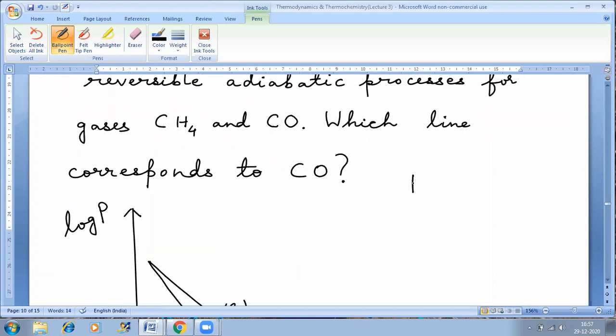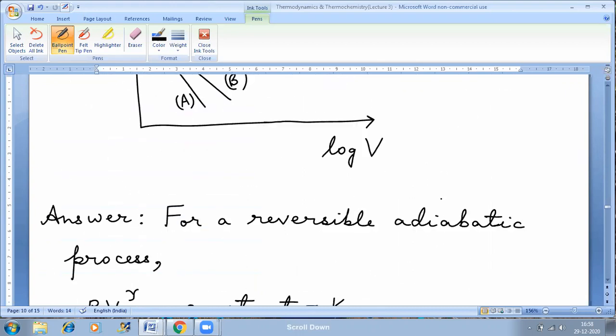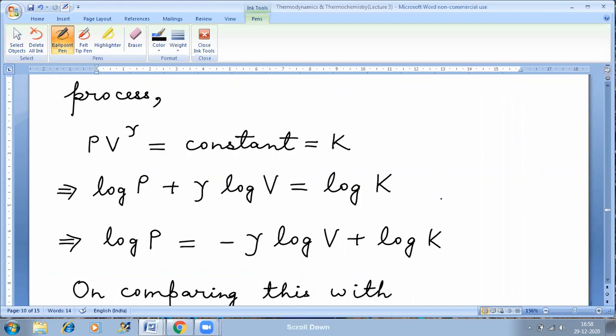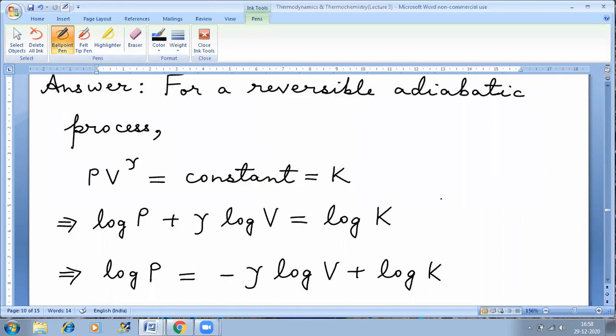I told you last time that for a reversible adiabatic process, PV to the power of gamma is equal to constant. PV to the power of gamma is constant. Taking log on both sides, I can get this. I can rearrange the entire equation, and if I rearrange, I'll get log P is equal to minus gamma log V plus log K.